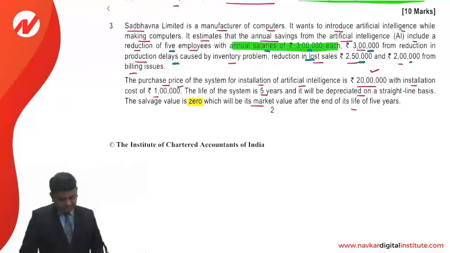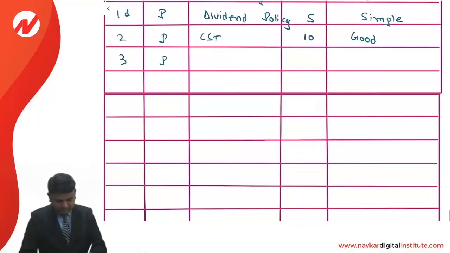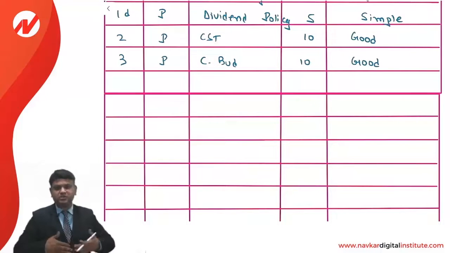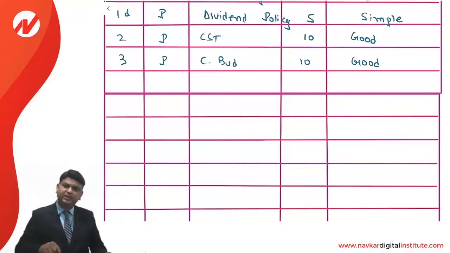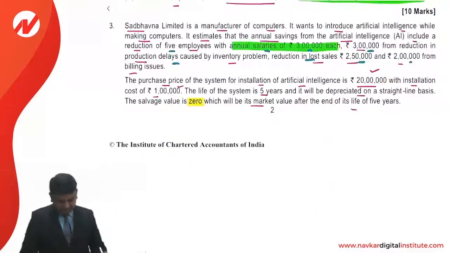Third question is from the chapter of capital budgeting. It is a capital budgeting question, again of 10 marks, and I would say that it is not so simple. It is a good question, especially for the second part, wherein we have been provided some salvage value of the asset, that is the software that you have purchased, and then we will have the lost tax saving.